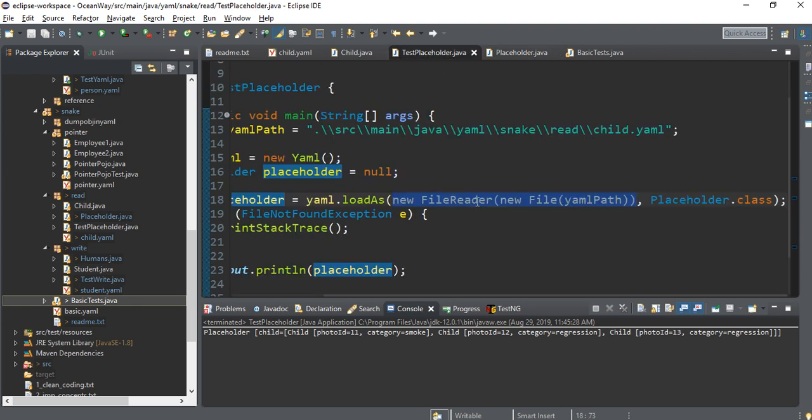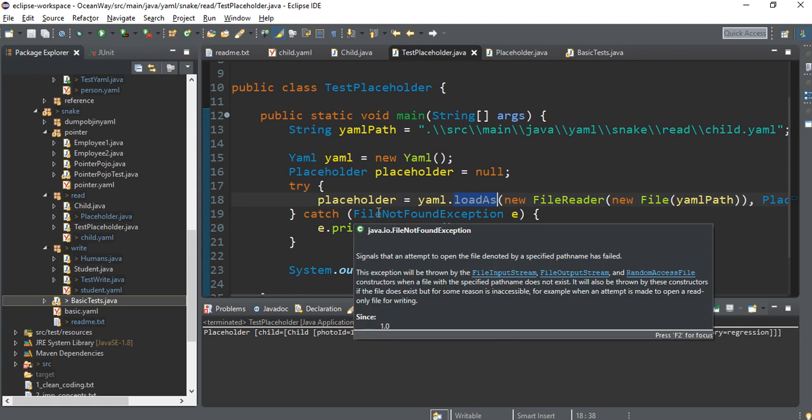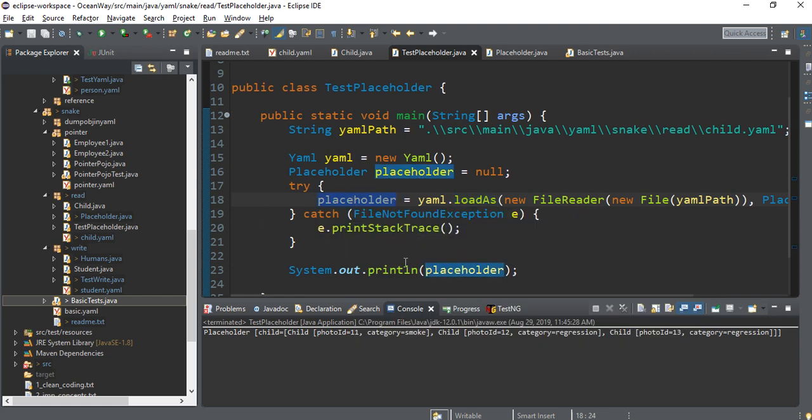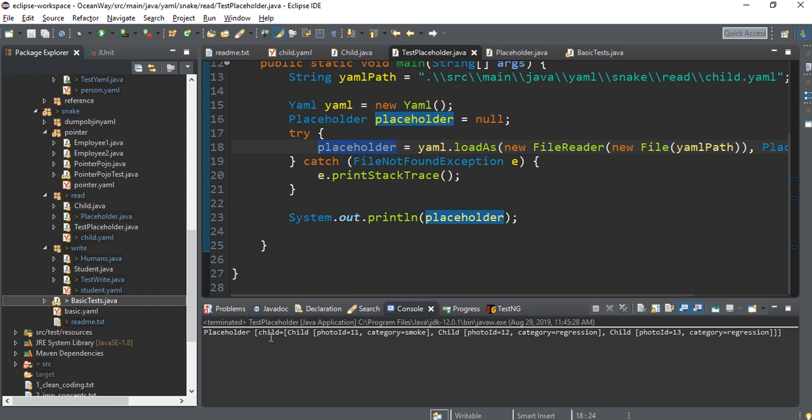So this way, we are passing two parameters in this loadAs method: one is the file and another is placeholder.class, a reference of placeholder. This way the placeholder object will get populated and we have printed the placeholder. See the output. Placeholder child 1: photo ID 11, category smoke. Then photo ID 12, category is regression. Photo ID 13, and the category is regression.